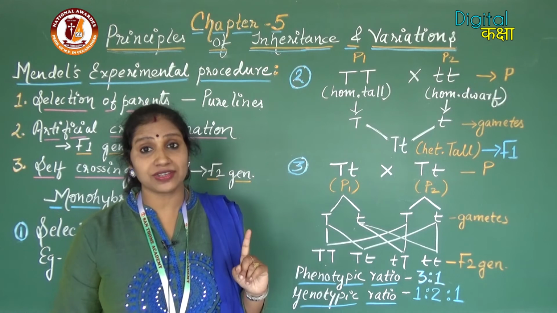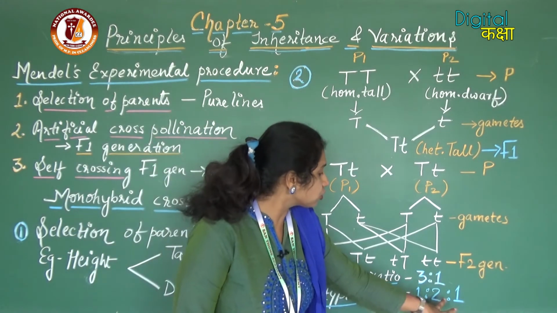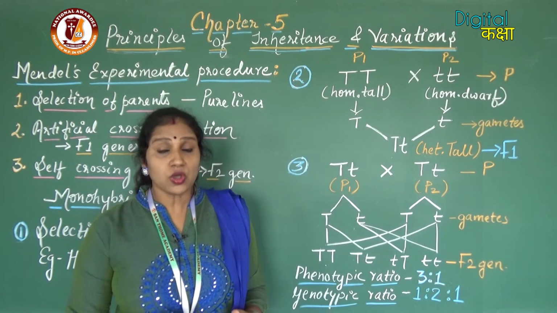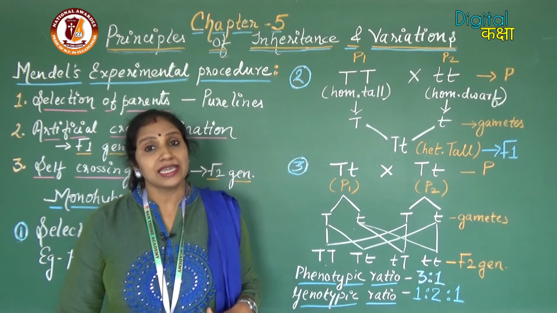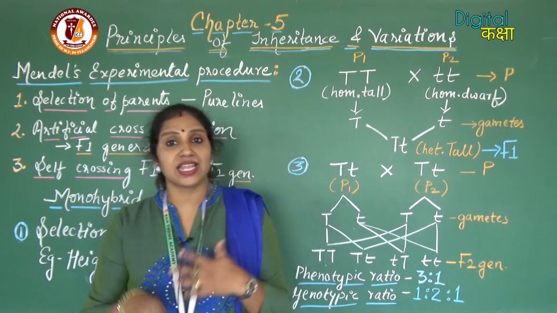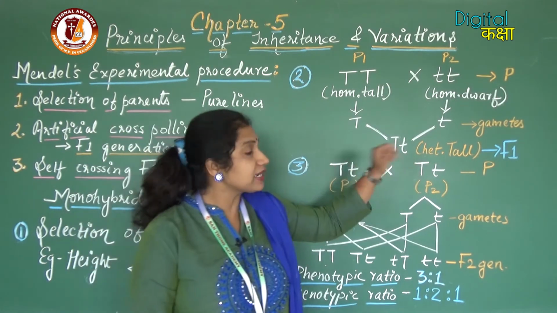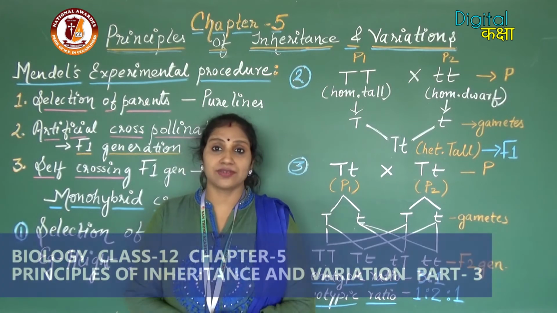So one dwarf individual. So the genotypic ratio is 1:2:1. So the offsprings we have got in the F2 generation is a combination like we have got the tall as well as the dwarf individuals, while in the F1 generation we have got only the tall individuals.